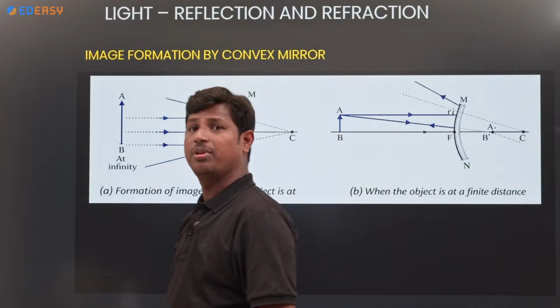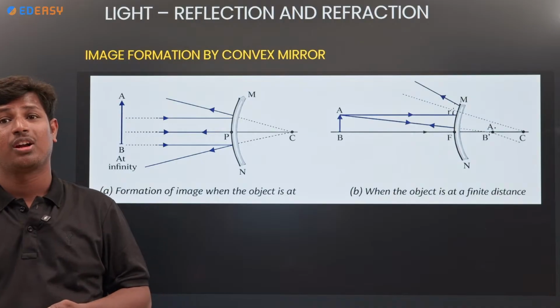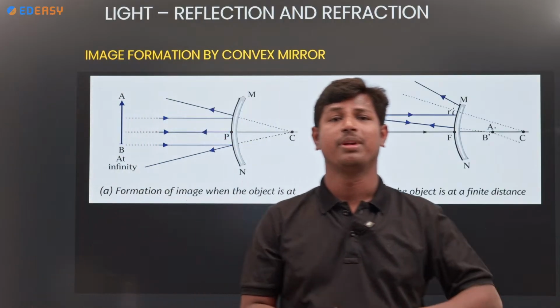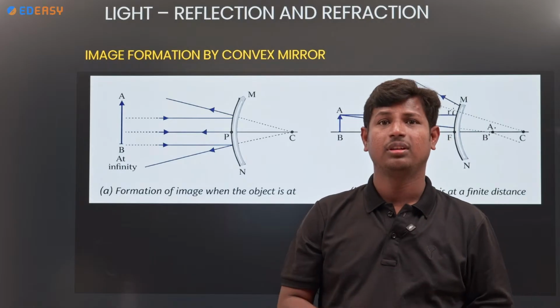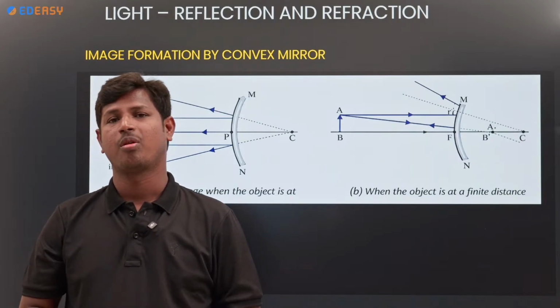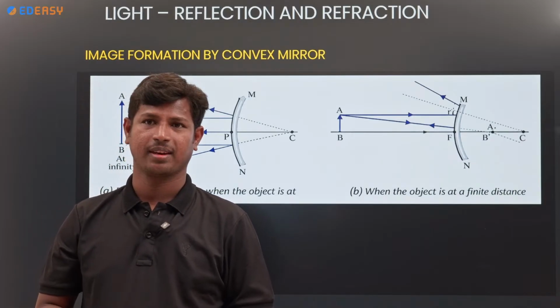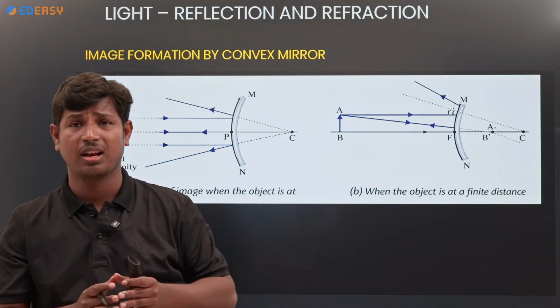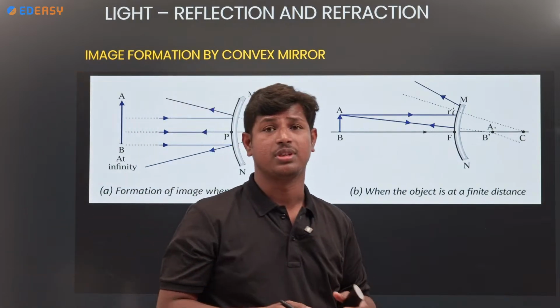Okay. Previously we discussed the concave mirror and its properties, where the object is and where the image will be. This time we are going to discuss the convex mirror and its properties. Clear? So what are the concave mirror and convex mirror? First we have to see the differences.